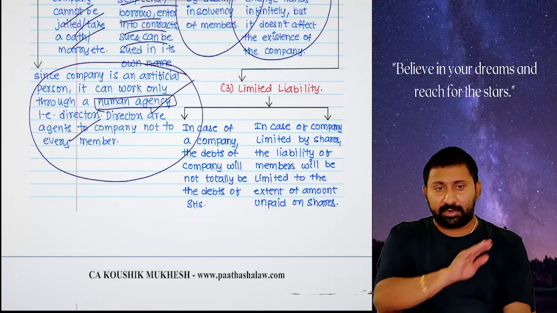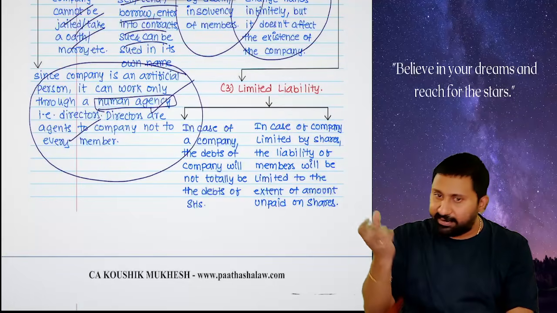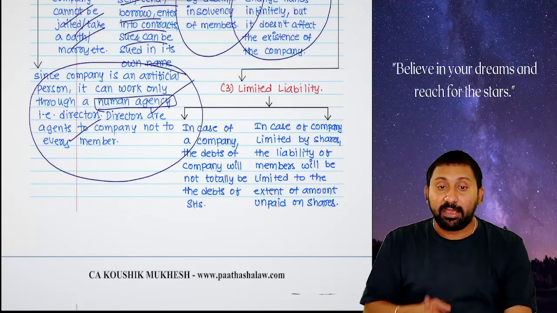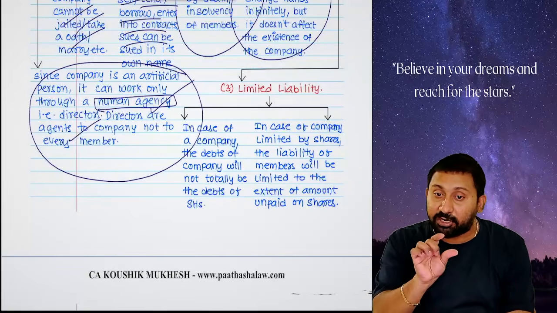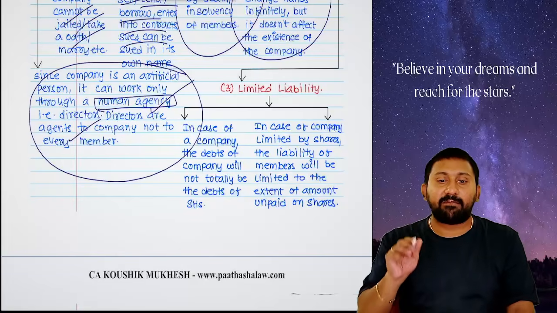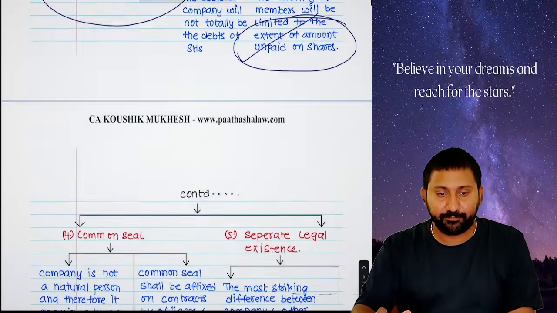For example, the company came to closure. We will sell all the assets. We will get money and try to pay. We got 100, but the liability is 150. Now members will become liable to the extent of that 50. But they are not liable for that 50 completely. Every member will be liable only to the extent of the amount unpaid on the shares.